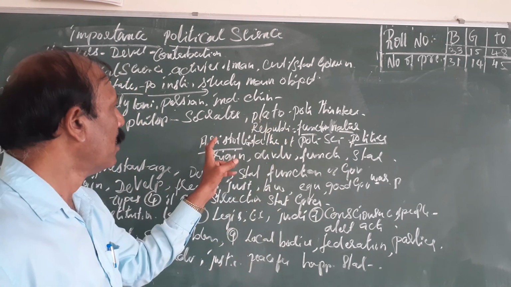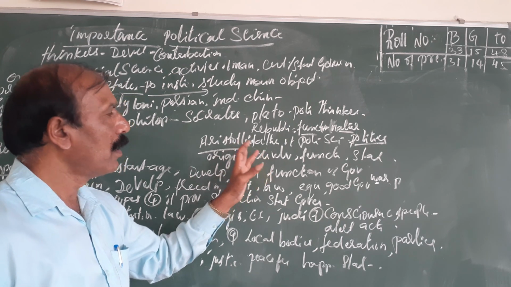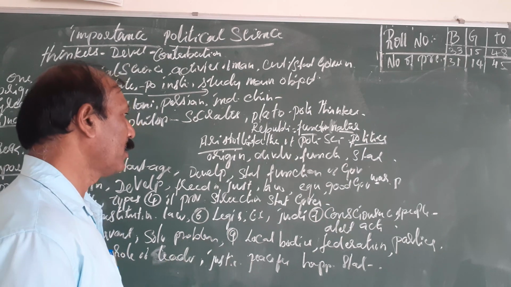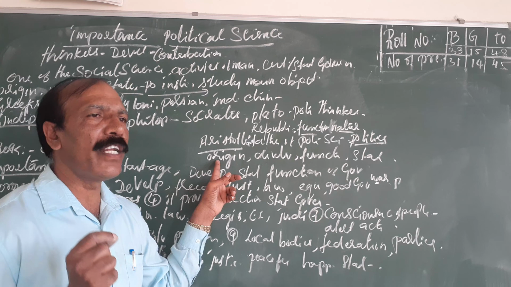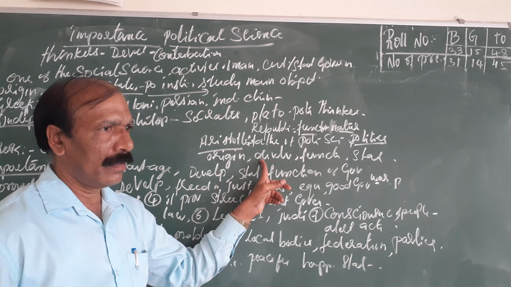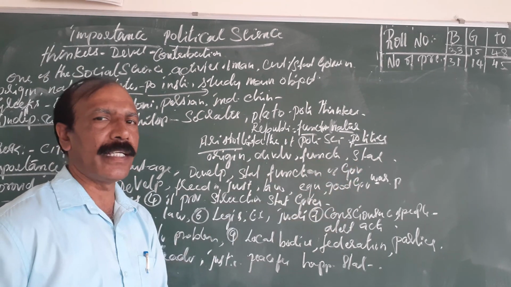Plato's student is called Aristotle. Aristotle is called the father of political science because he wrote a book, Politics. In that he explains how political science originates, how it develops, the functions of political science, and the status of political science.